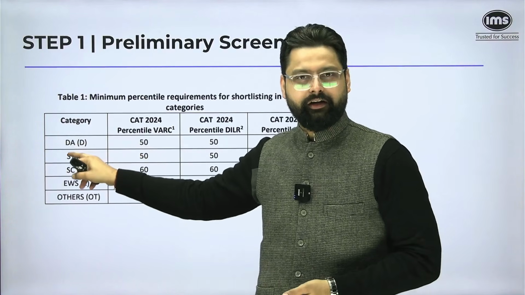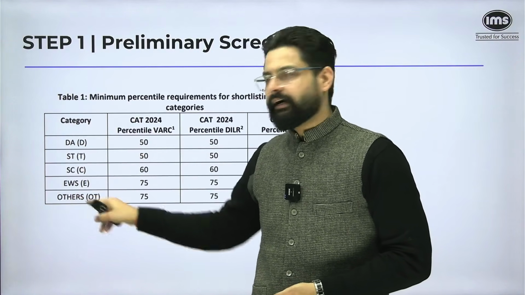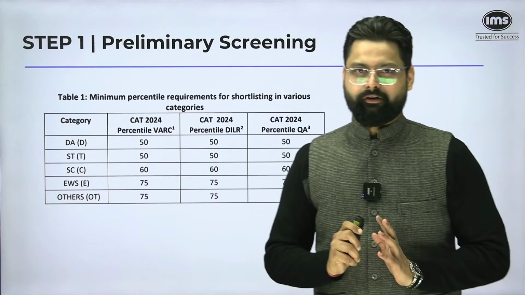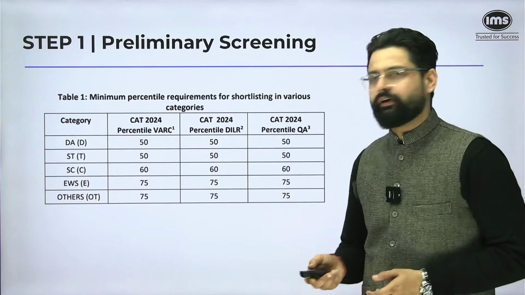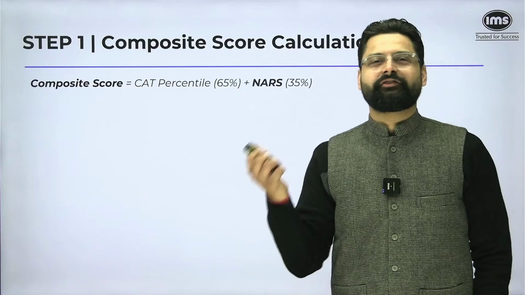Here, DA is differently abled, which is PWD. Then there is SC, ST, EWS. And then others basically means everything else, including the general category, right? So you can just pause the video and check the sectional cutoff for CAT. Let's take a look at the most important thing here.